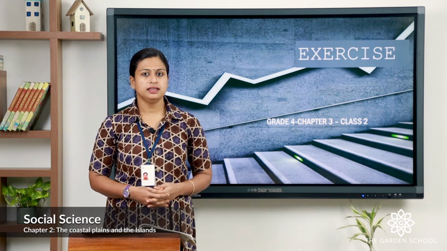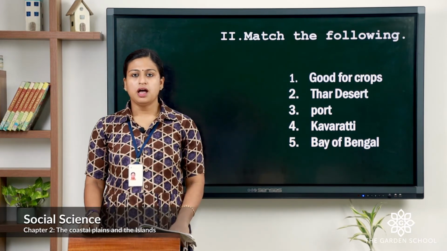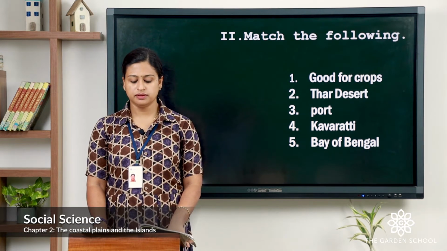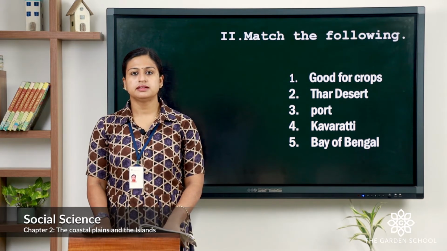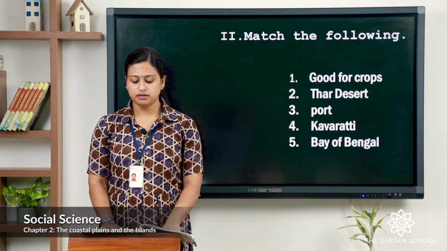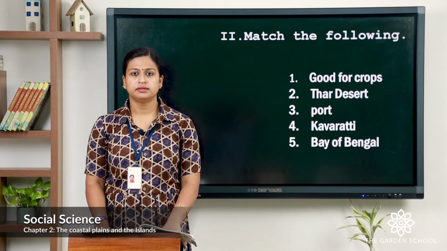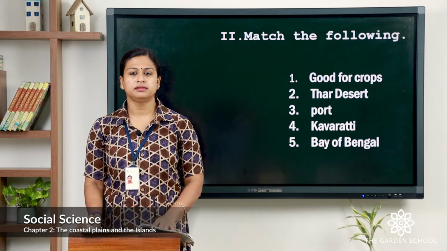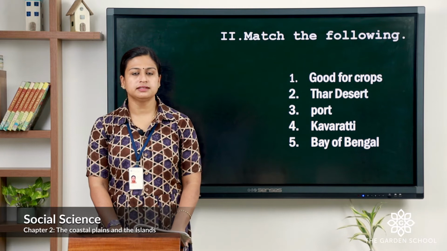Now let's see the answer. The first one, alluvial soil, the correct answer is good for crops. Second, Luni River, correct answer is Thar Desert. Vishakhapatnam, Port. Fourth, Lakshadweep Islands, Kavarati. Fifth, Andaman and Nicobar Islands in Bay of Bengal. I hope you all have marked your answers.